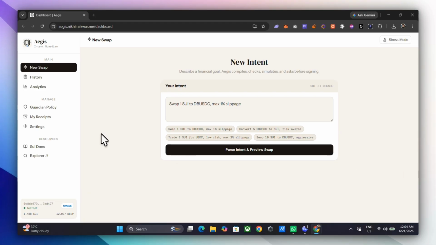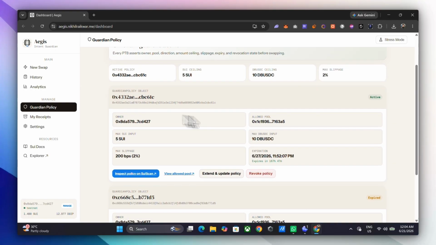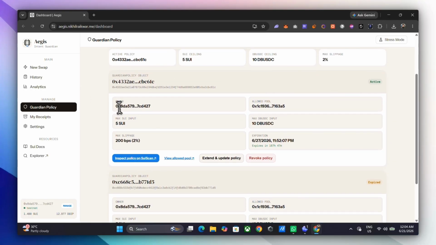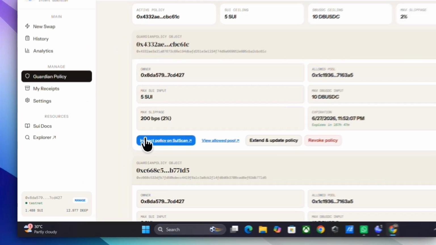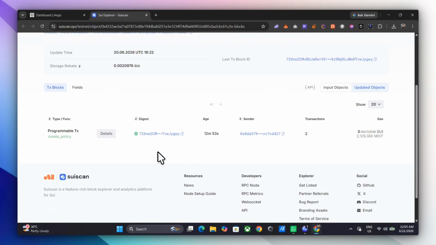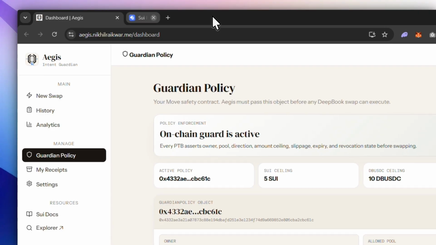This is my Guardian policy, a user-owned Sui Move object. It restricts transaction amount, slippage, allowed DeepBook pool, expiration, ownership, and revocation. These rules are enforced by the Move VM. Bypassing the front end does not bypass the policy.